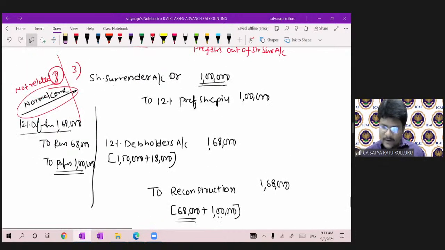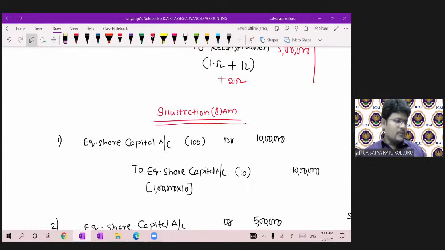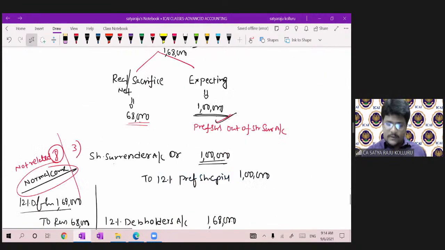Nothing else here under reconstruction. So in total I got 6,04,000. Now the 7th entry: reconstruction account debit. I got 6,04,000.